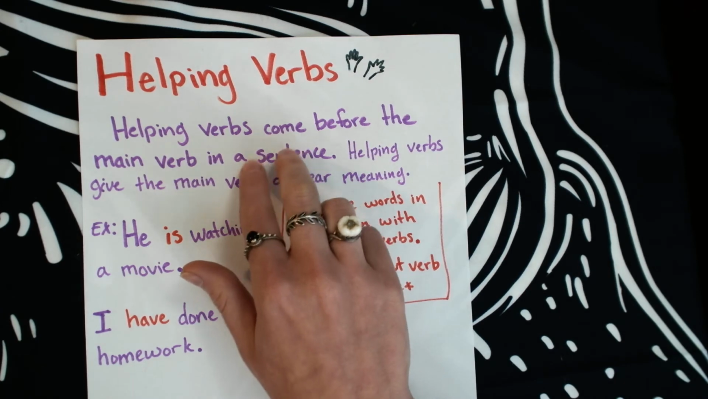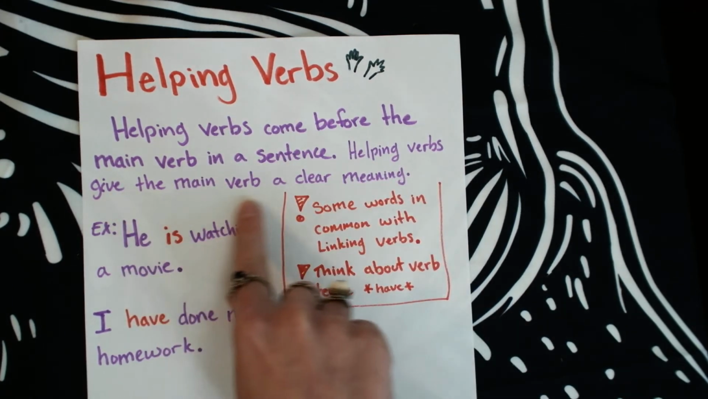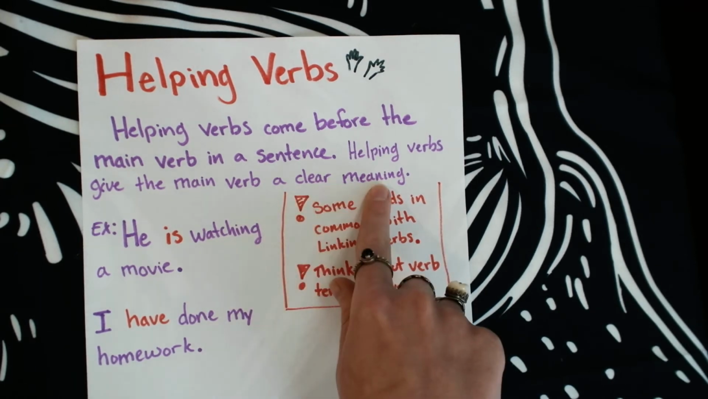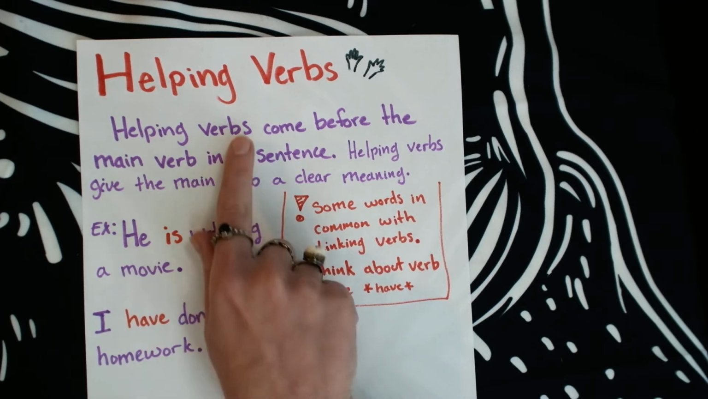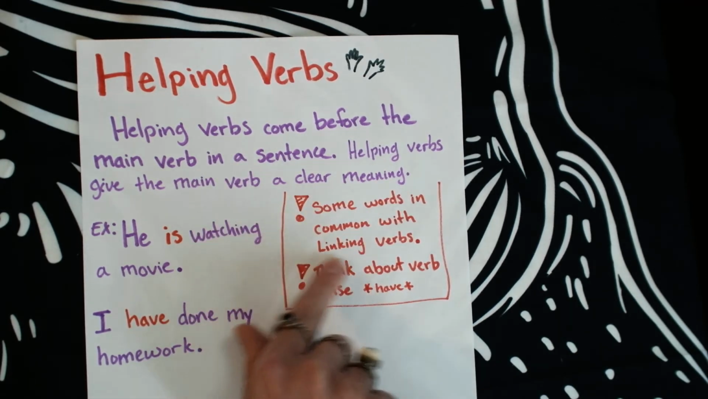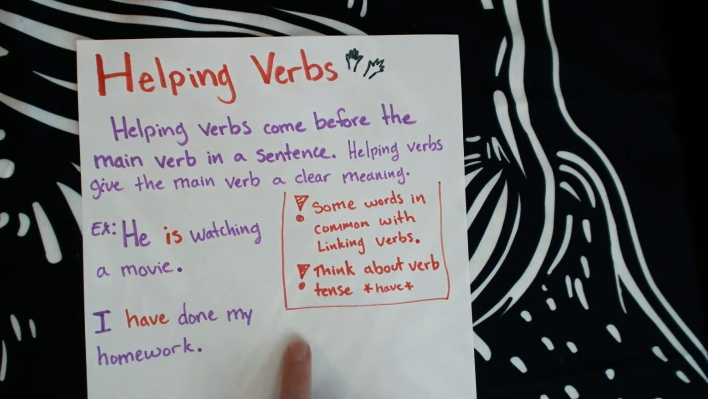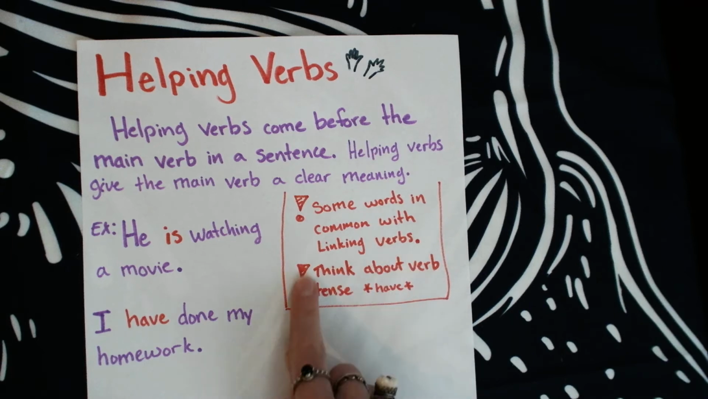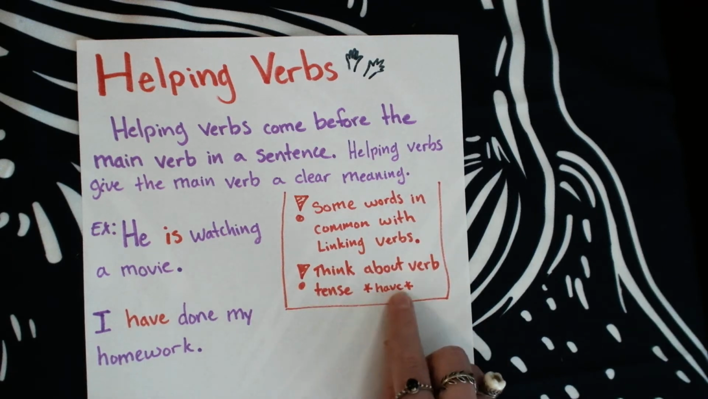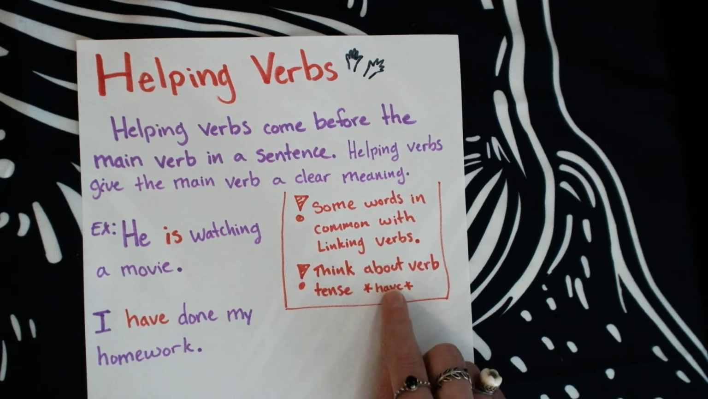So in these sentences, there are two verbs actually. Helping verbs give the main verb a clear meaning. But we have to watch out. Helping verbs have some words in common with linking verbs. Also, helping verbs help us think about verb tense, specifically with the verb have. That puts our other verbs in a perfect tense.